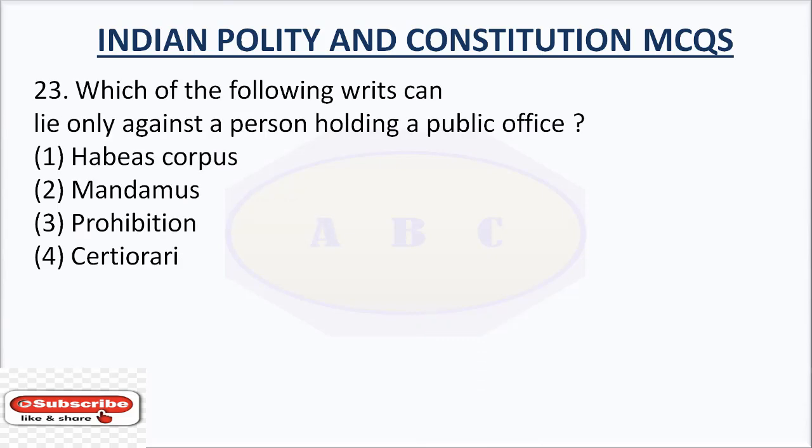Question number 23. Which of the following writs can lie only against a person holding a public office? The right answer is Mandamus.